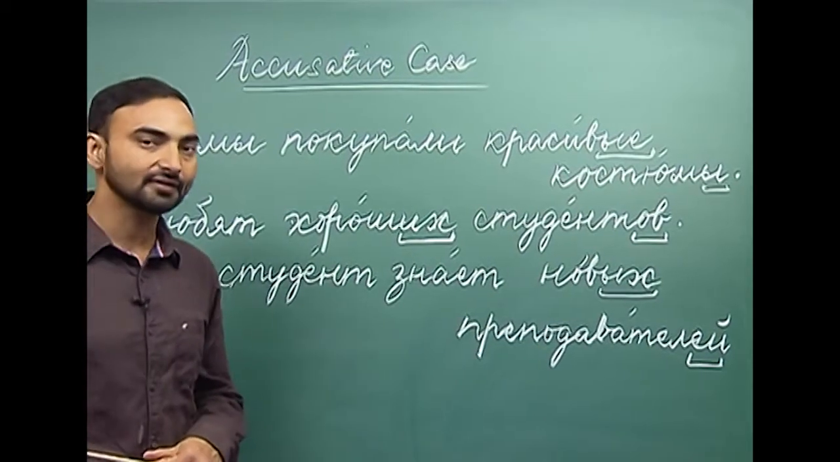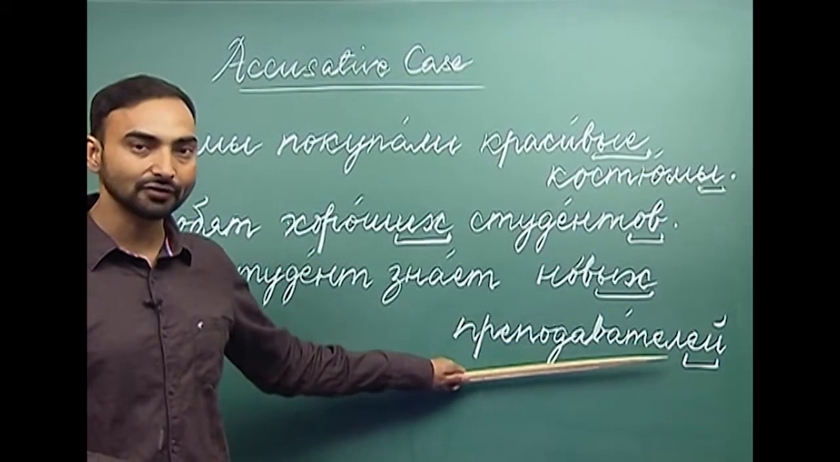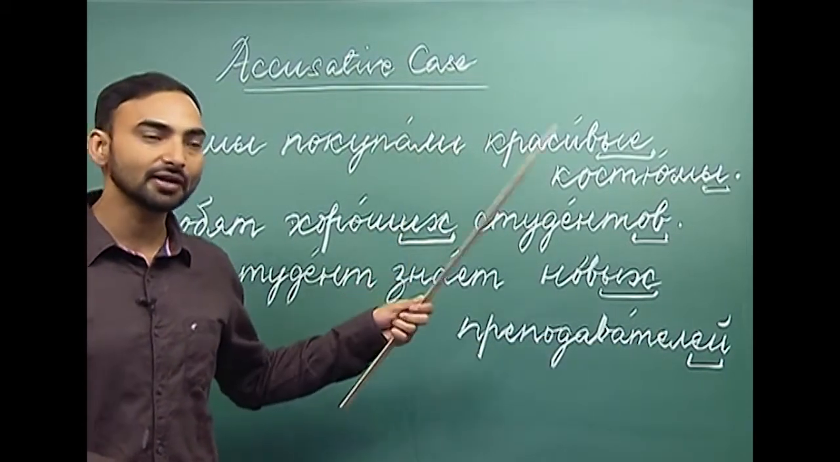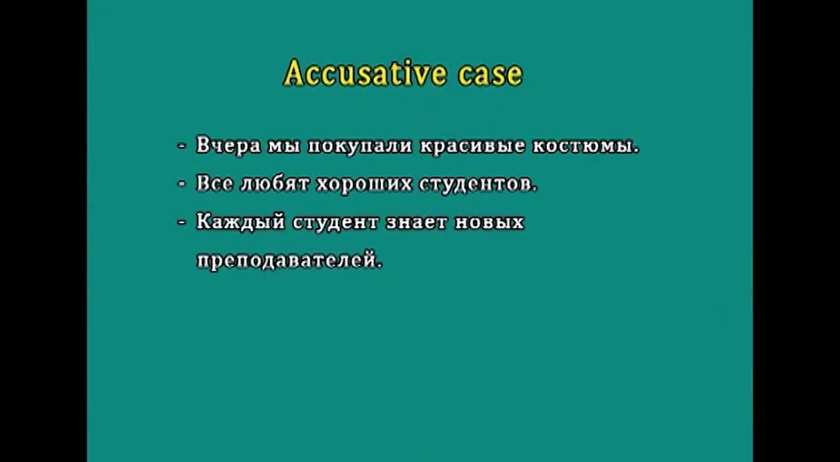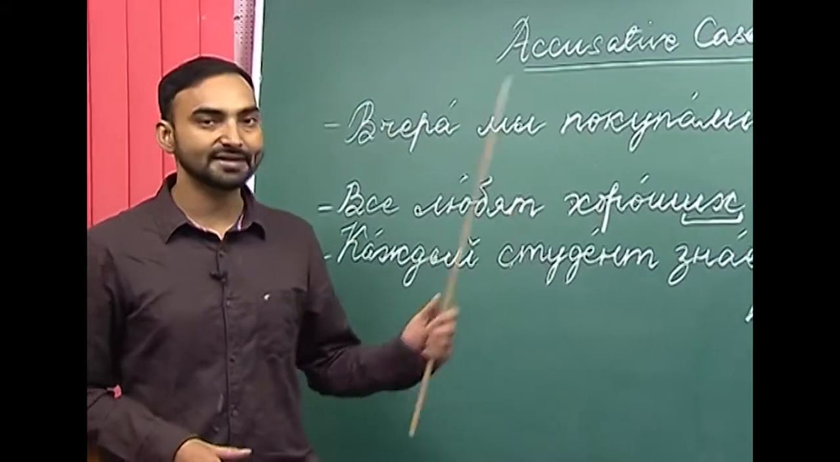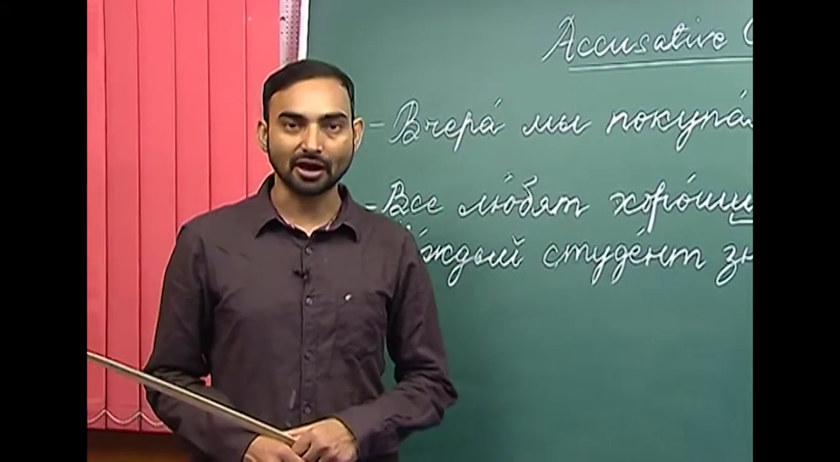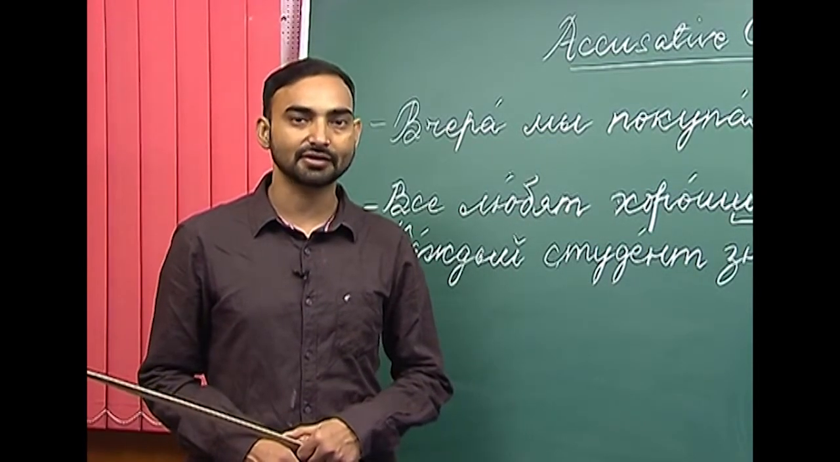So, what happens when a noun ends with a soft sign? How do we change the noun in the accusative case in plural? We add ей. That is why we get новых преподавателей. Каждый студент знает новых преподавателей. Every student knows the new teachers. So, this is about the changes that we make with the nouns, adjectives and pronouns in the accusative case.